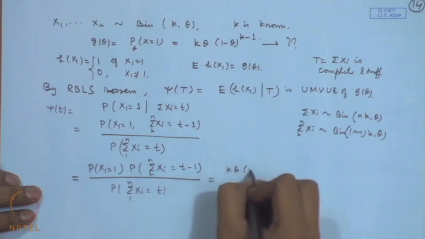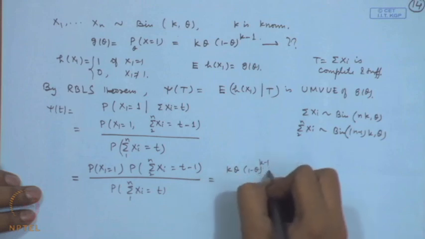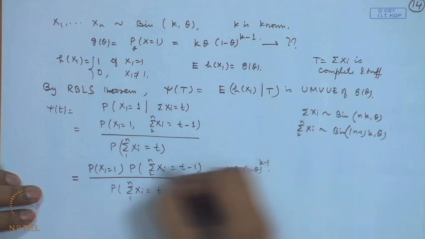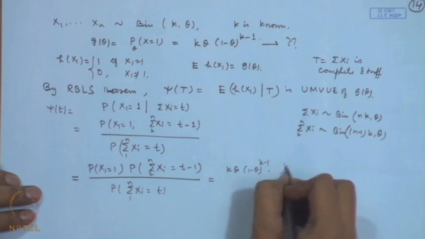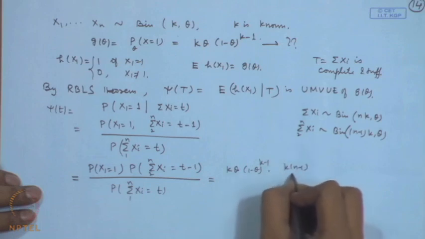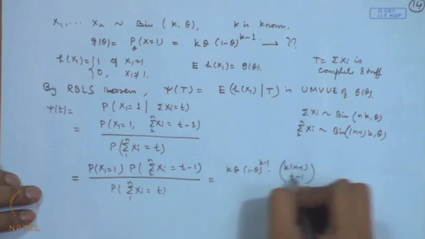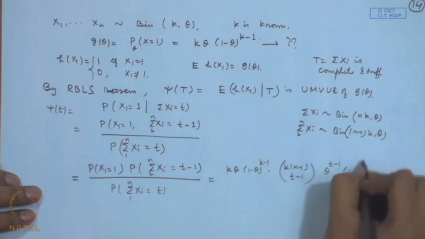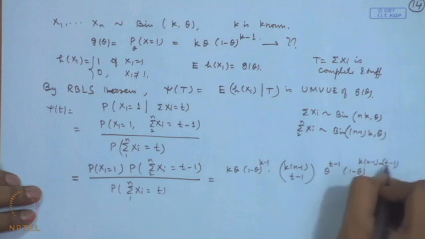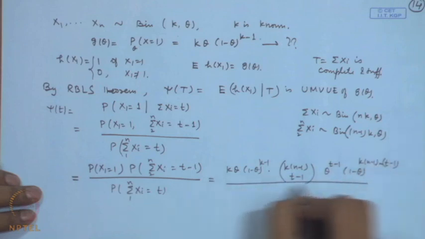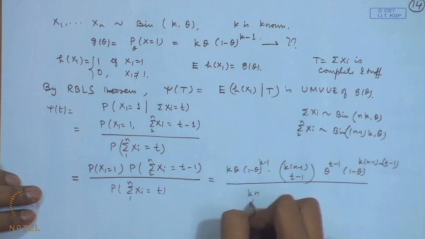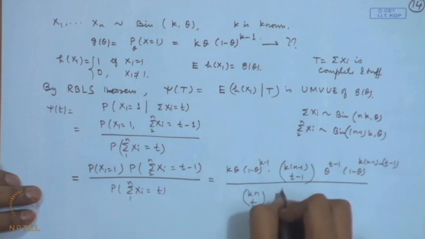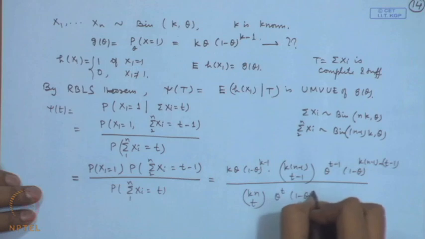k theta into 1 minus theta to the power k minus 1, and then this is equal to k into n minus 1 c t minus 1 theta to the power t minus 1 1 minus theta to the power k into n minus 1 minus t minus 1 divided by k n c t theta to the power t into 1 minus theta to the power k n minus t.